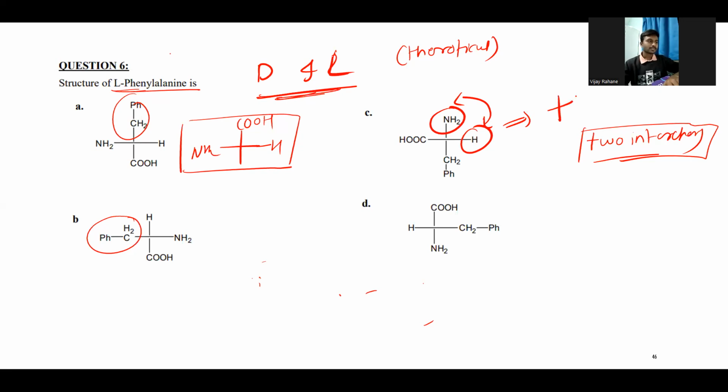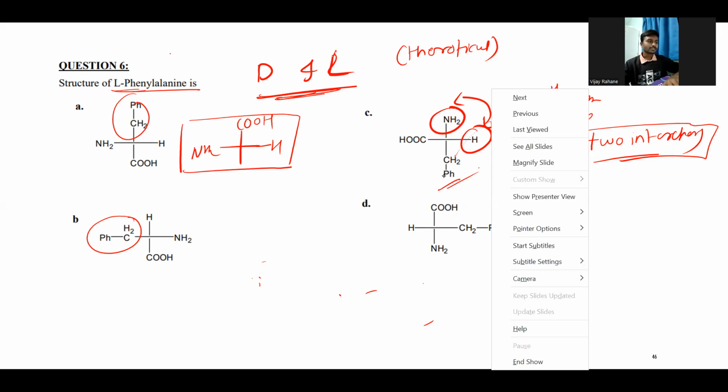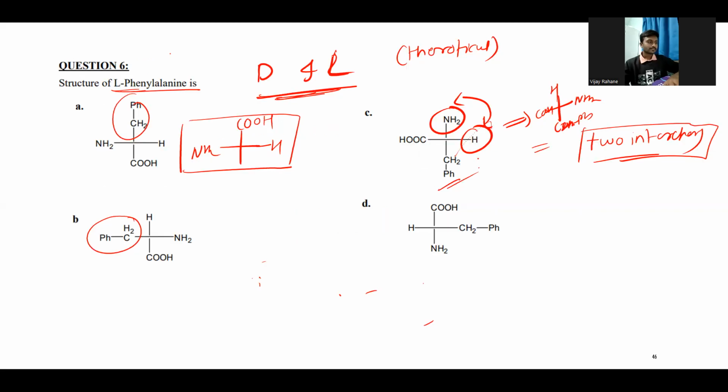So if we write NH2, H, CH2OH and COOH, in these two molecules the combination of this molecule will be exactly opposite because we did only one interchange. So we need to perform two interchanges to get the desired structure.